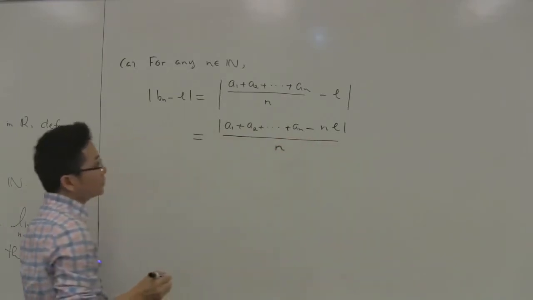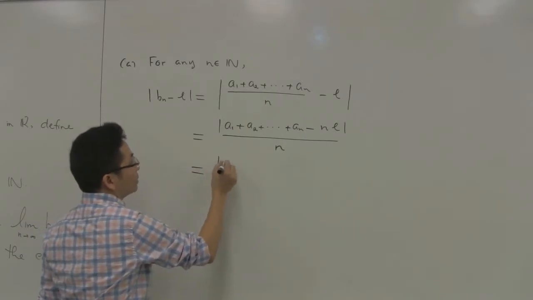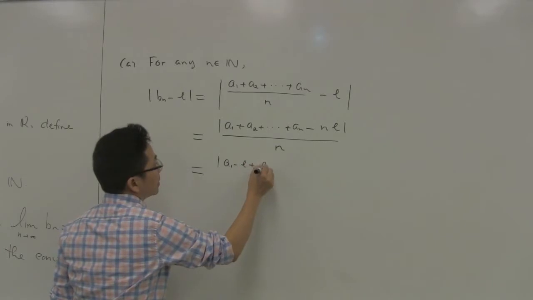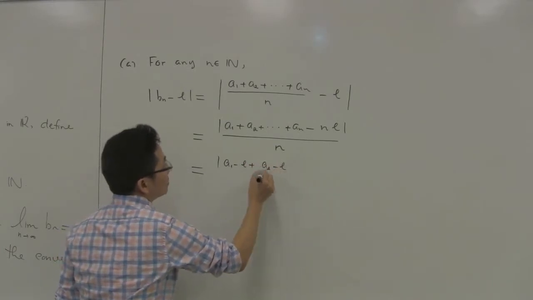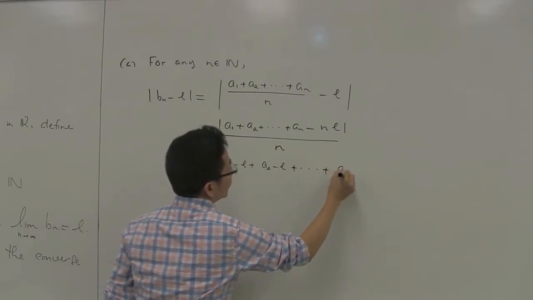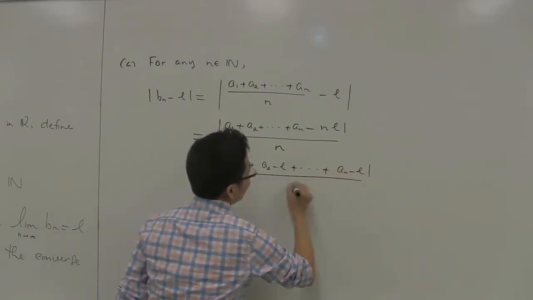Okay, this is equal to the absolute value of (a_1 minus L plus a_2 minus L plus so on plus a_n minus L), and everything is divided by n.